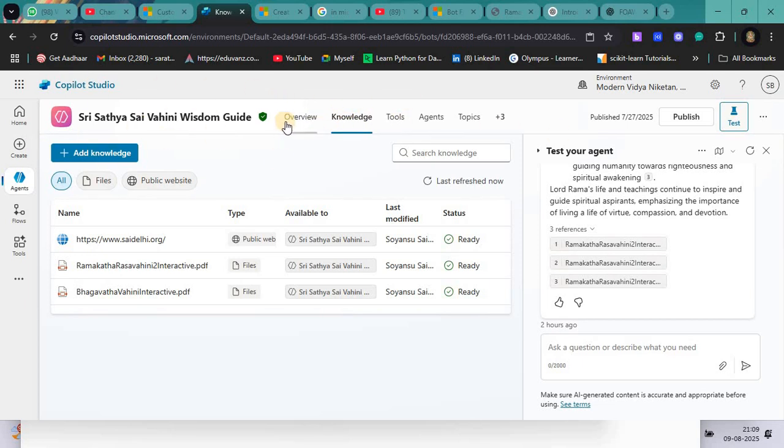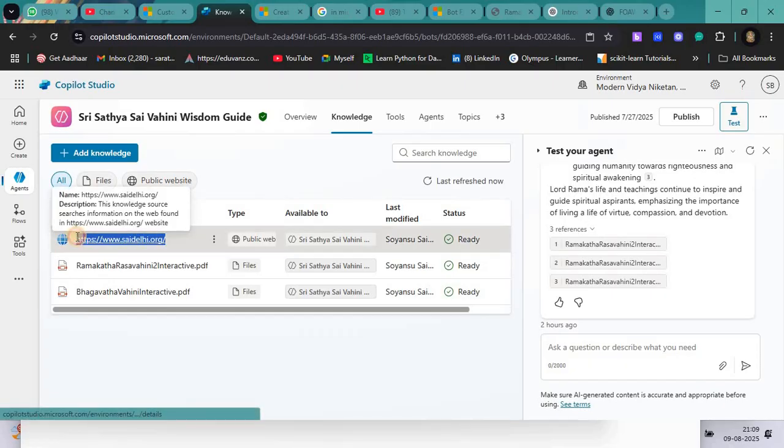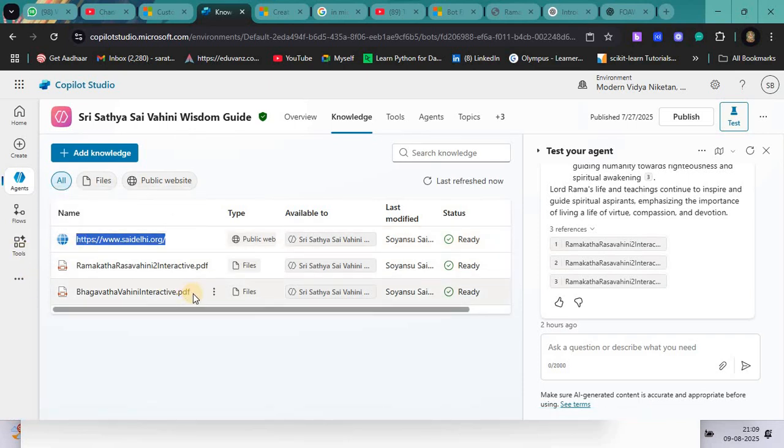When you create an agent, you can see different headings: overview, knowledge, tools, agents, topics. Knowledge is the first one you need to configure. Here you can see I have added three different knowledge sources. One is my website, which contains the activities of scidaily.org, that means the Sathya Sai Seva Organization Daily NCR. That website I have linked, and along with that I have added one PDF called Bhagavata Vahini.